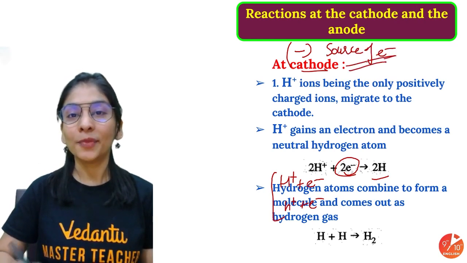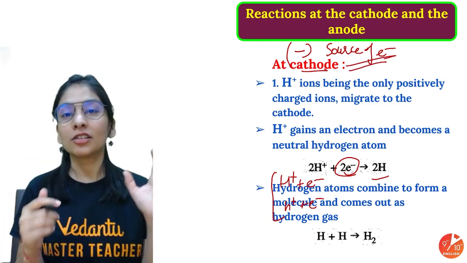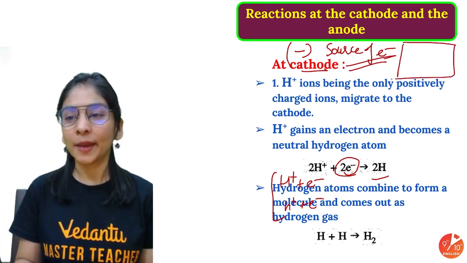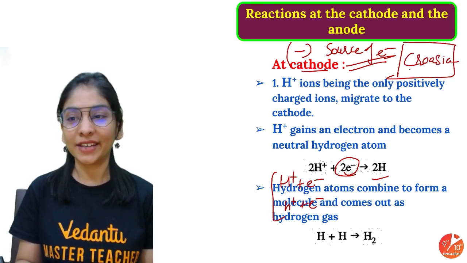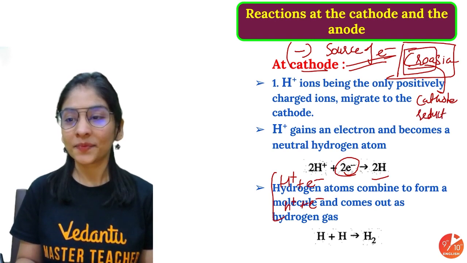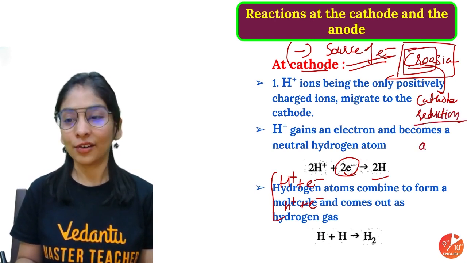So the cathode is negative because that's a source of electrons. Electrons are coming from the battery and specifically from the anode. The anode loses electrons because the anode is carrying oxidation. You can remember it this way. There's a country, Croatia, right? Just remember the first 4 letters. CaRe, cathode reduction. And OA, oxidation at anode.